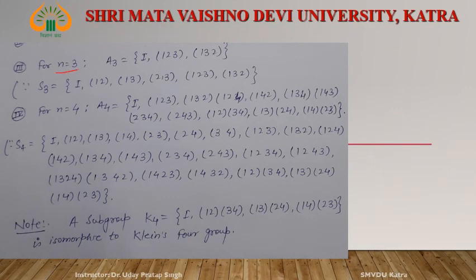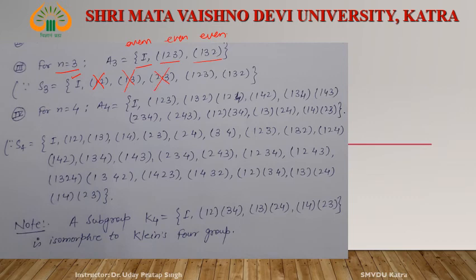Now for n equal to 3, A3 is equal to identity, (1 2 3), (1 3 2). Why? Since the identity is even, (1 2 3) is even, and this is also even. The other permutations in S3 are odd permutations. See, the odd permutations I will cross out. This is even, okay. (1 2) is odd, (1 3) is odd, (2 3) is odd.